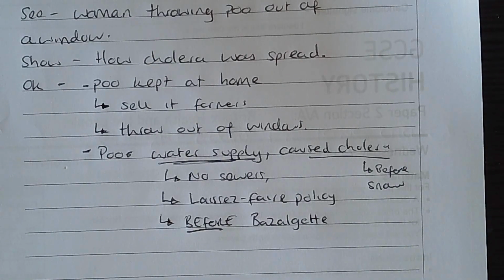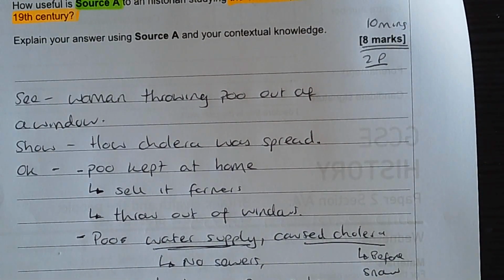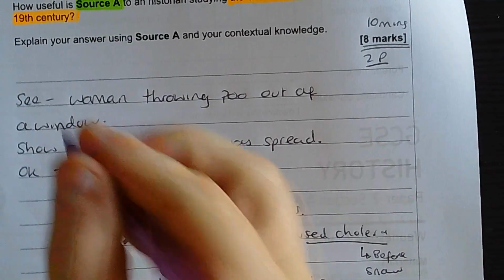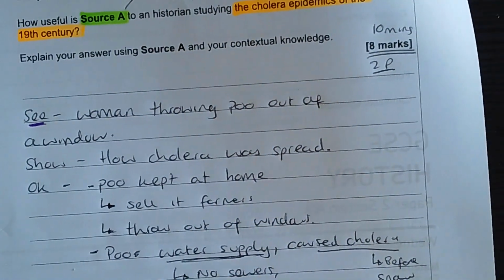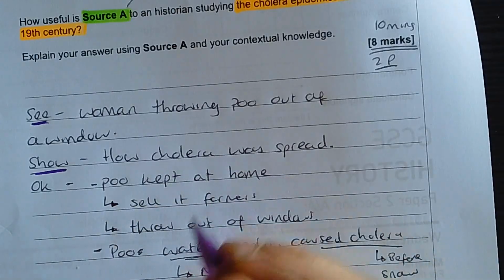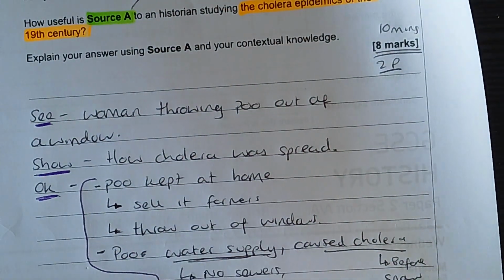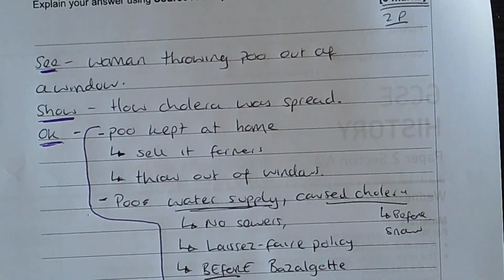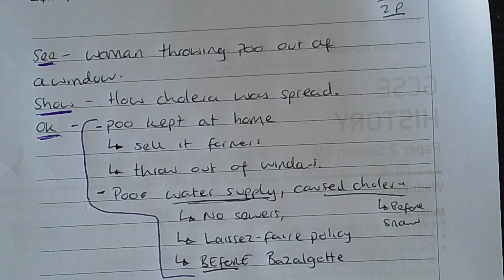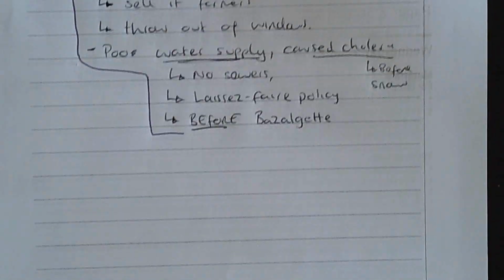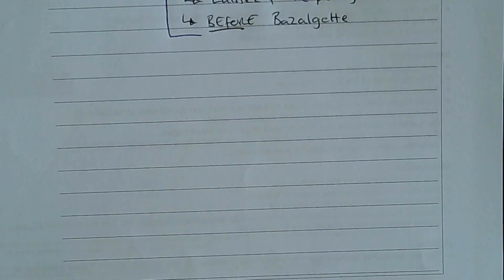So if we look here, we can really see the difference. There'll be about a sentence for the see, about a sentence for the show or suggest, and the own knowledge is really, really detailed. So that would be my first paragraph. I would then move on to my second paragraph, and it's exactly the same structure.